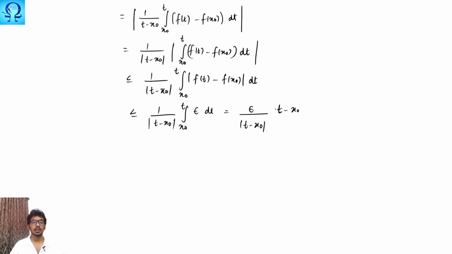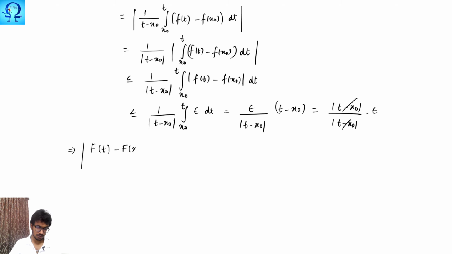Since I told you people that I am talking in the right sense, t minus x naught and the absolute of t minus x naught are the same, so this may be written in this way as well. So this may be written as absolute of t minus x naught upon absolute of t minus x naught multiplied with epsilon. These two things get cancelled, and finally what we have is absolute of f of t minus f of x naught upon t minus x naught minus f of x naught is less than epsilon.